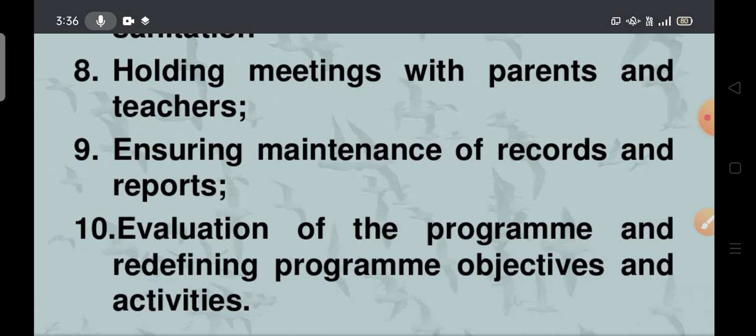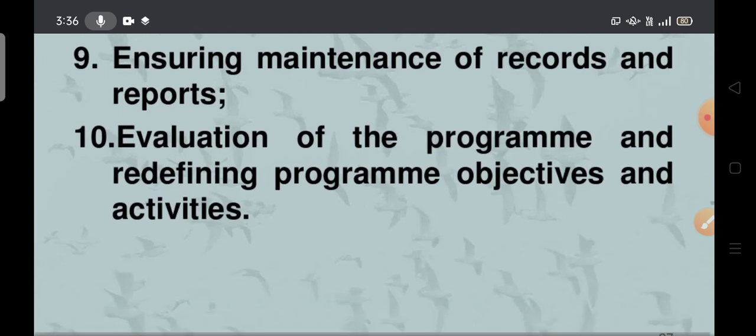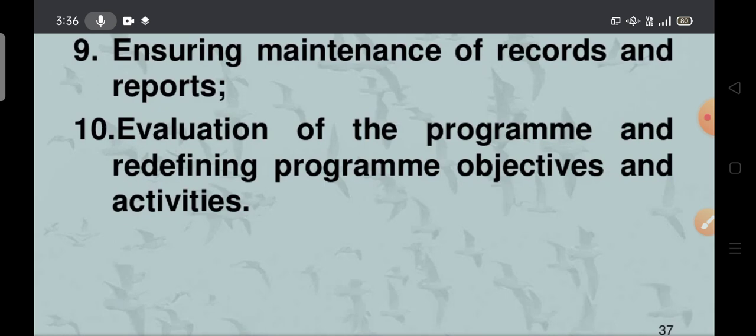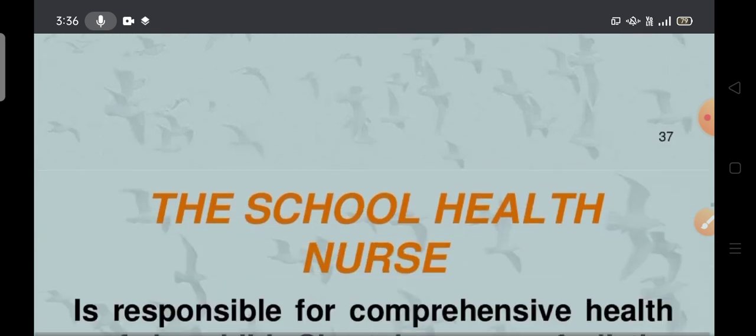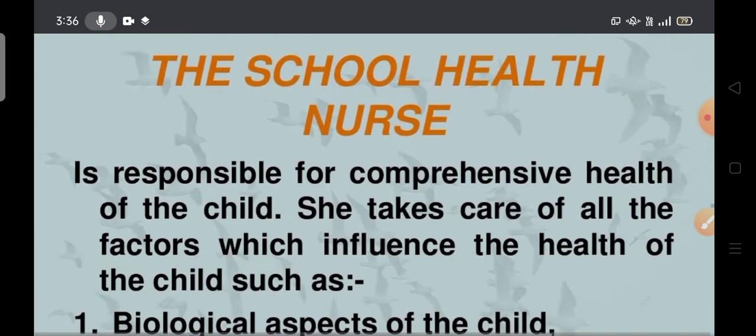Next, evaluation of the program and redefining program objectives and activities. After final evaluation, if we want to redefine the program, again he can add some changes, and he can change the objectives and activities also. So these are all the responsibilities of the medical officer. Next one is a very important one, the school health nurse. What are the main responsibilities of the school health nurse?